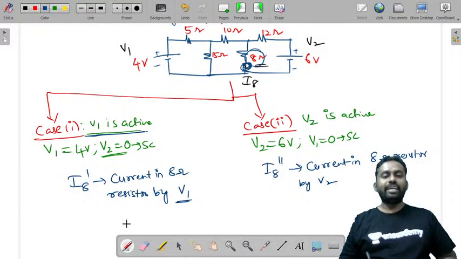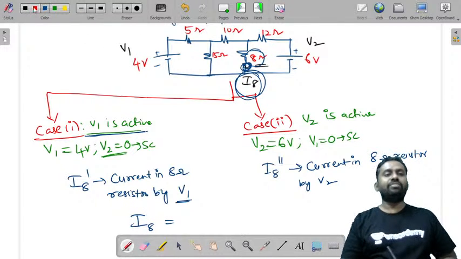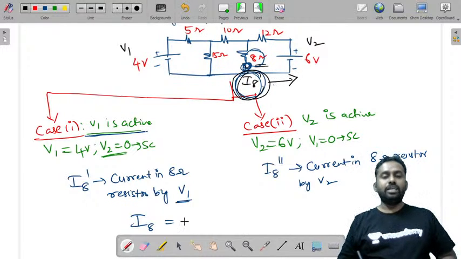Then finally, I8 is the total current that I have assumed, because I8 is the response in the element. What is the superposition theorem? The response in an element, that is the 8 ohm resistor, is the sum of the responses caused by the individual sources.